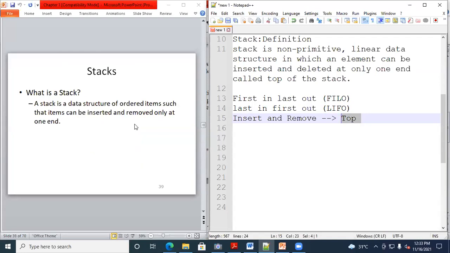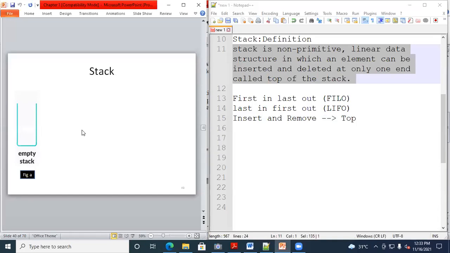Now you can see here the definition. A stack is a data structure of ordered atoms such that atoms can be inserted and removed only at one end. The same definition. Now, the element can be inserted and deleted at only one end, called the top of the stack. So you can write this definition also.